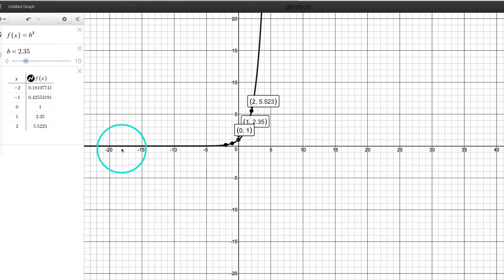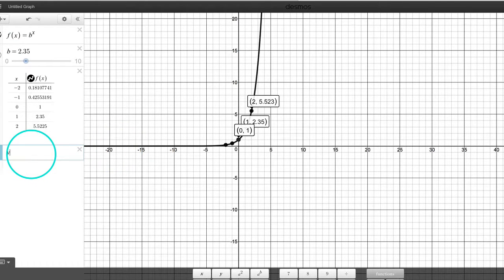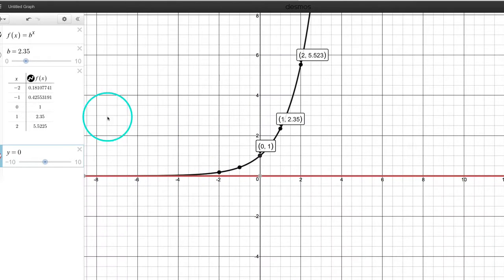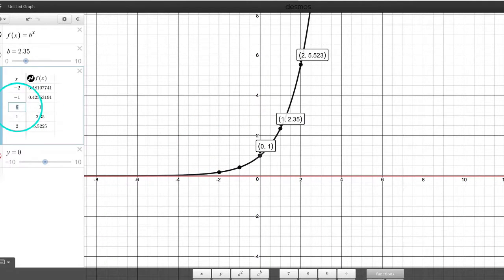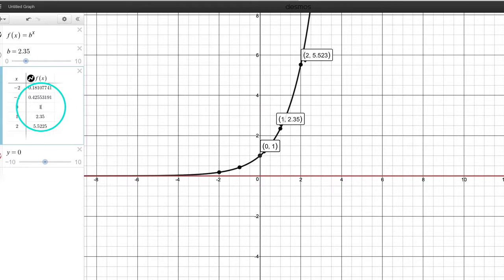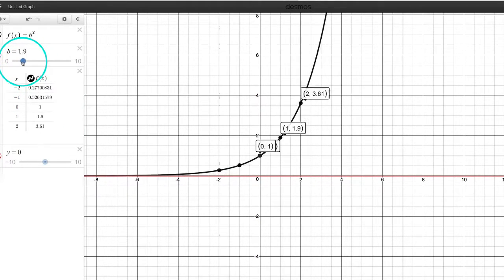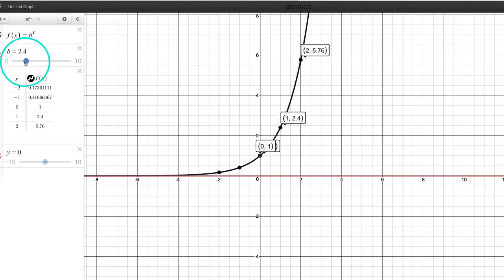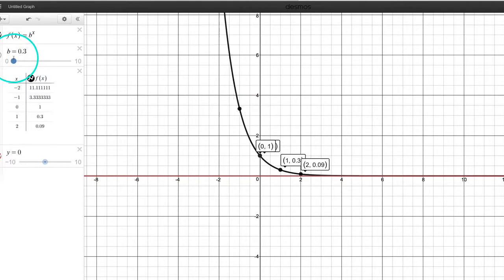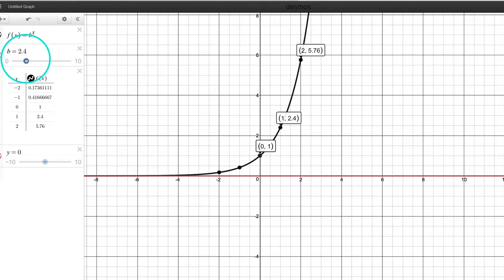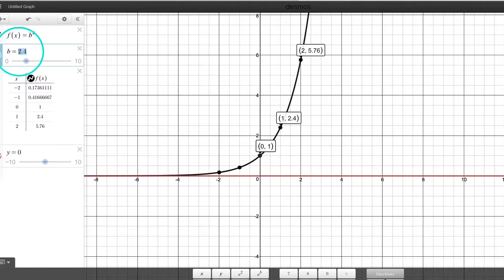So that shape would be that we have a horizontal asymptote at y equals 0. I'll put that in here. You can see that down here. And then two points that we tend to always put in our table are 0 and 1 for plugging in x values. The reason why is that with the parent function, when you take b to the 0 power, you always get 1. So regardless of the base, that point (0, 1) is relentlessly on this graph, even if it's a decay function. Now, the other point that I always like to point out, I'll drop my base at 2.4 right here, is this point (1, 2.4).